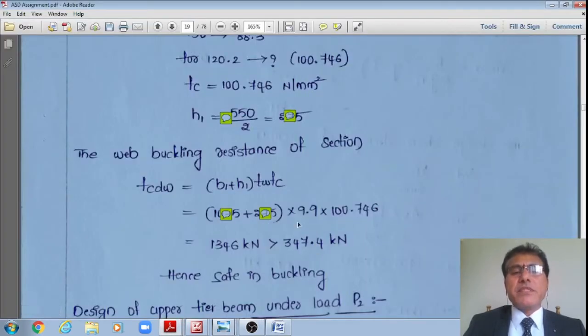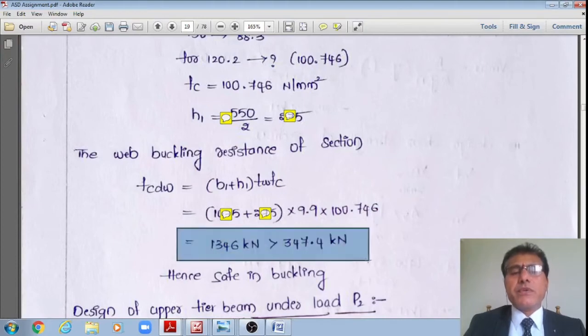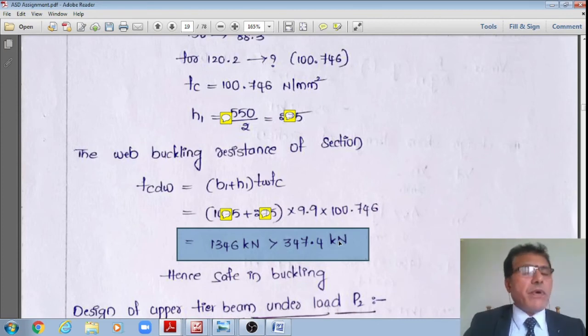Therefore, upon substitution, the thickness of the web 9.9 multiplied by the permissible compressive stress 100.746 divided by 10 to the power 3. It now works out to approximately 1346 kilonewton, which is much greater than the factored shear force to which it is subjected, just 347.4 kilonewton only. Therefore, the web will not buckle.